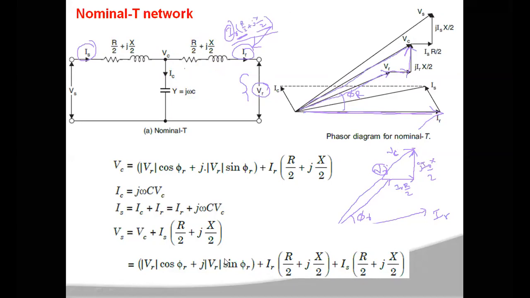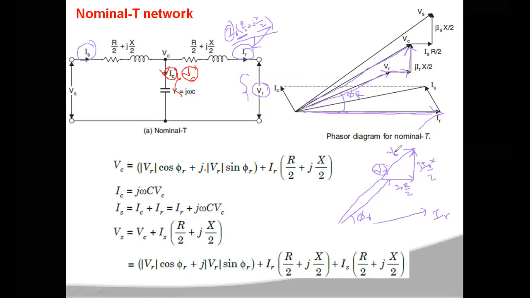What is the current flowing through the capacitance? The current flowing through the capacitance is your IC, and the voltage across the capacitance is VC. This current IC is leading the voltage VC.